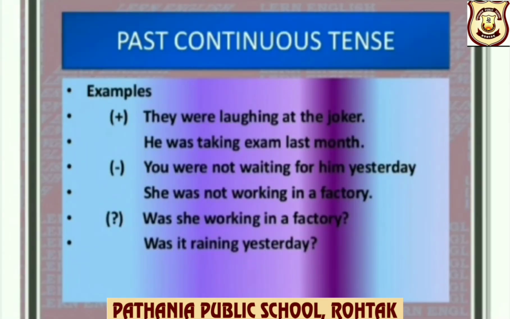Examples. Positive: they were laughing at the joker. Subject plus were because the subject is plural, they, laughing verb-ing, at the joker. He was taking exam last month. Negative: you were not waiting for him yesterday. She was not working in a factory. Interrogative: was she working in a factory? Was it raining yesterday?